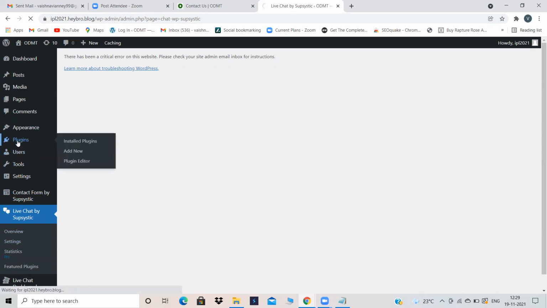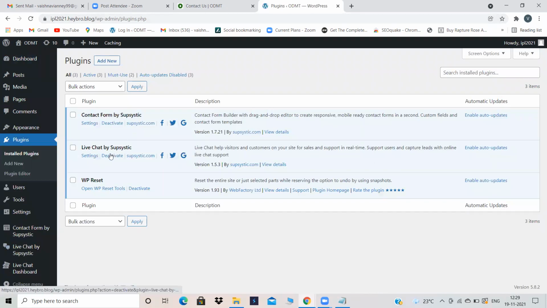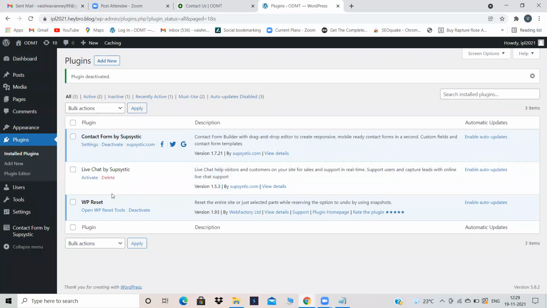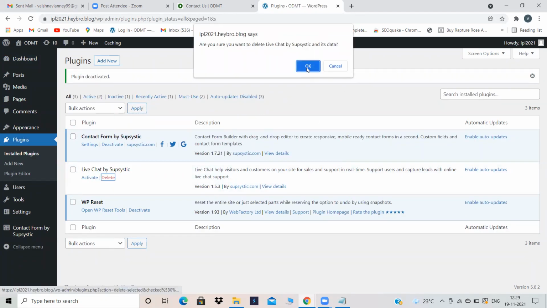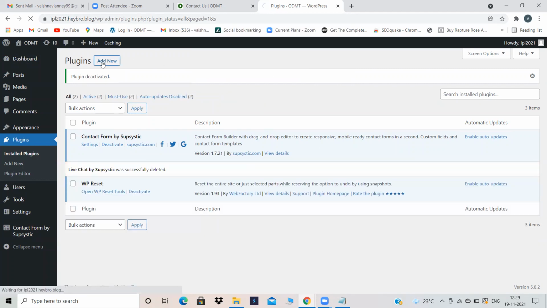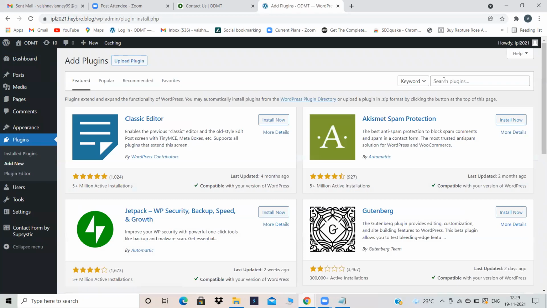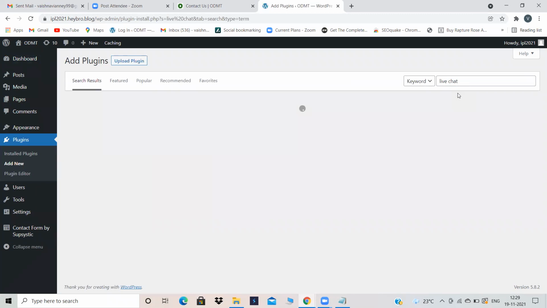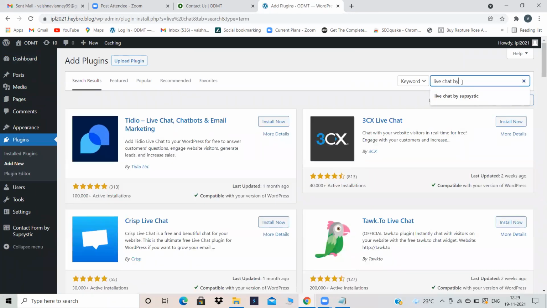I'm just deleting this plugin. Deactivate and then delete. Yeah, now you can delete it. Let's try on this website one more time. Otherwise, I'll show it on another website.